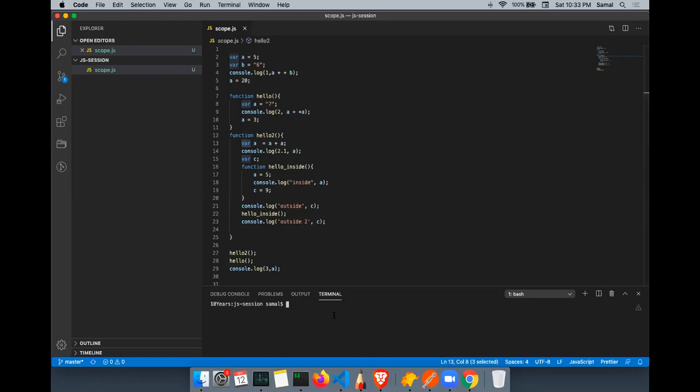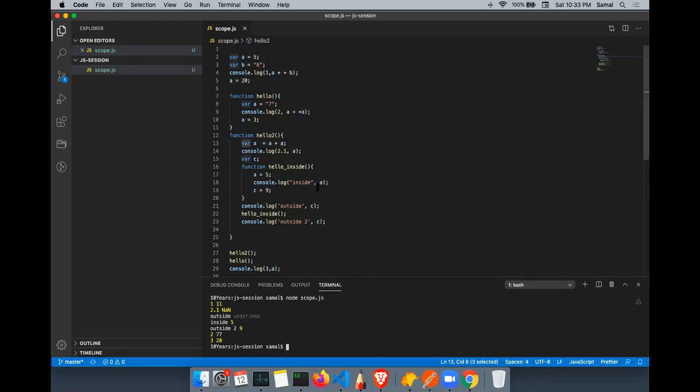So if I run this, there is one small change. You will get a NaN at one place. Why NaN? Undefined plus undefined plus undefined. Undefined. Yes. Is it clear to everyone?